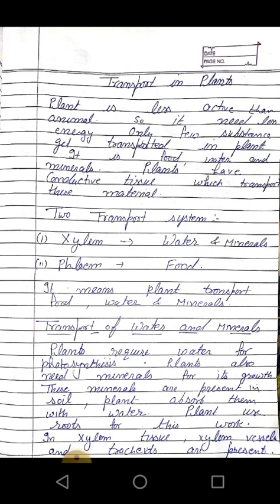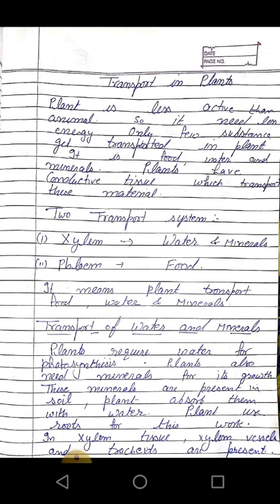As we know, plants are less active than animals because they cannot move, they cannot eat, they cannot see anything. So they need less energy. Only a few substances get transported in the plants, and these substances are food, water, and minerals. Plants have conductive tissue for the transport of these materials. They need less energy as compared to human beings.